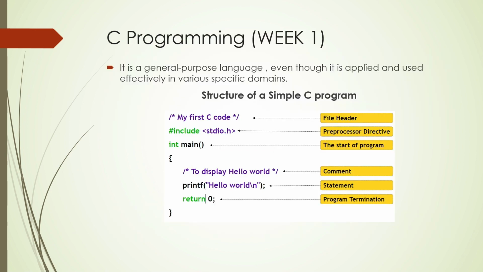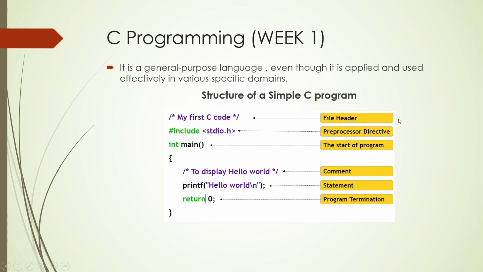Next, in the first week, we learned about C programming. C programming is an essential tool to program the Arduino board. C is a general purpose language and is applied and used effectively in various domains. The structure of a simple C program is as shown in the image.